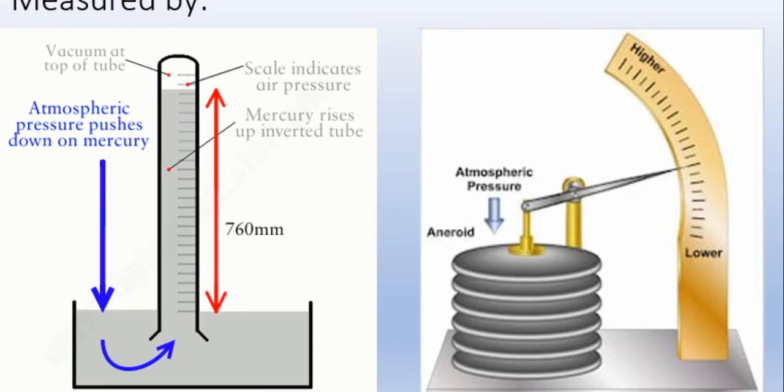I think you understood how it is working. The mercury rises in the inverted tube. The scale indicates the air pressure is a little bit of vacuum on the top, and what is actually pushing this mercury into the test tube upward is the atmospheric pressure.